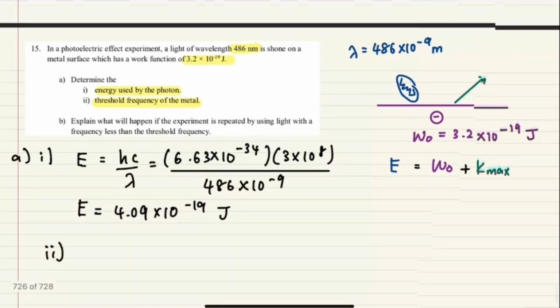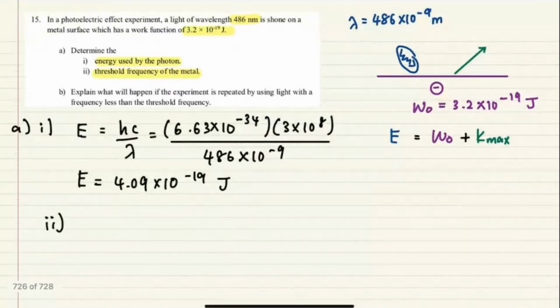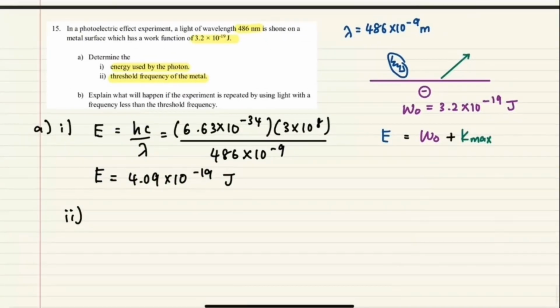Threshold frequency of the metal. Okay, threshold frequency of the metal itu sebenarnya bahagian blue ke purple ke green? Which one? Threshold frequency. Purple. Yes, whenever dia cakap threshold, function, tu semua pasal metal tu, pasal purple tu. So W0 here is equals to hf0.